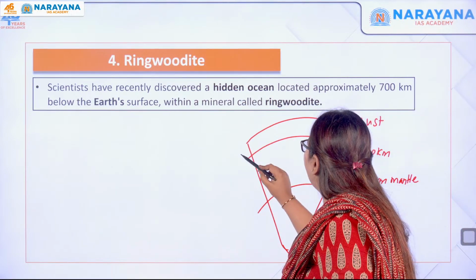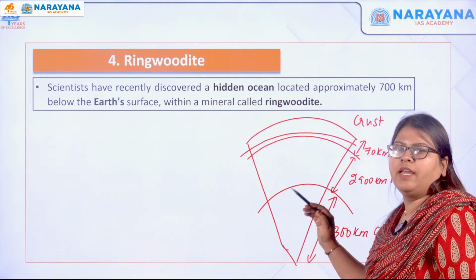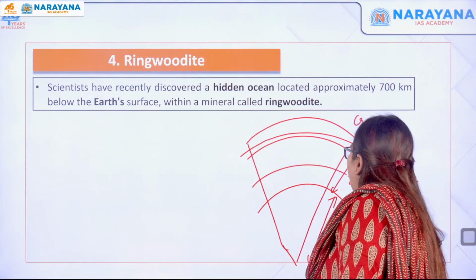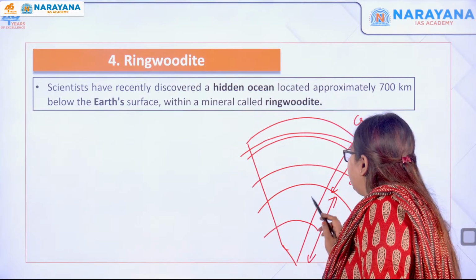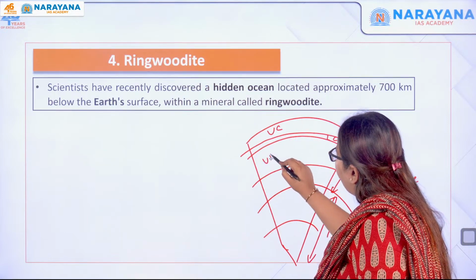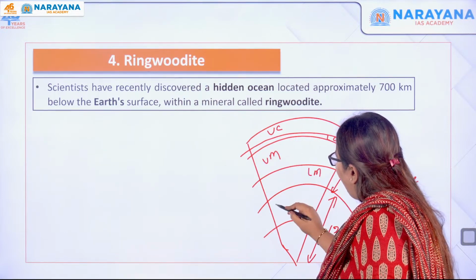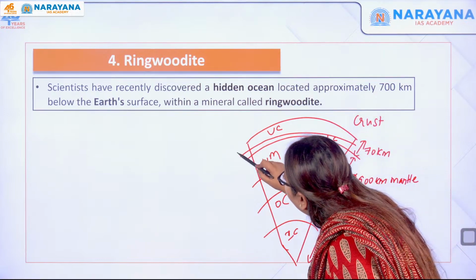Here also there is actually a division. The crust is divided into the upper crust as well as the lower crust, the mantle into the upper mantle and the lower mantle, and then you have the core as the outer core as well as the inner core. So upper crust, lower crust, upper mantle, lower mantle, then outer core as well as inner core. Then you have a discontinuity.